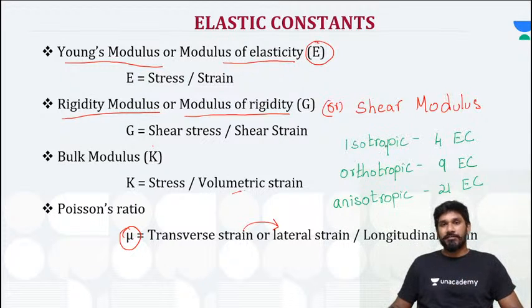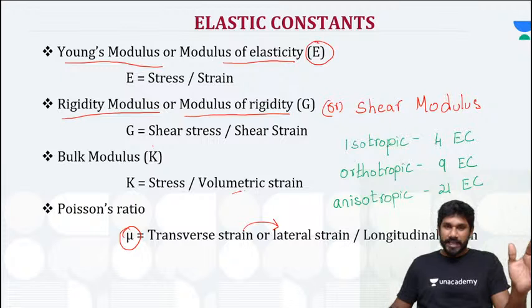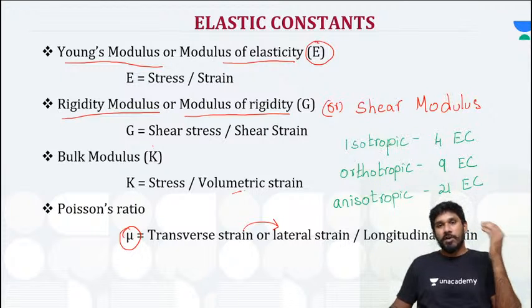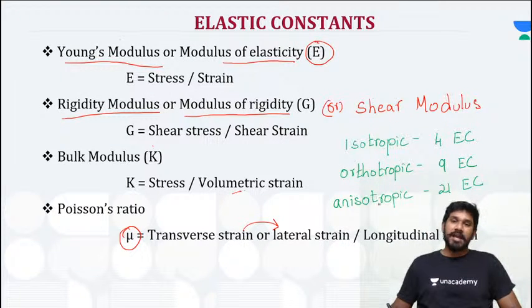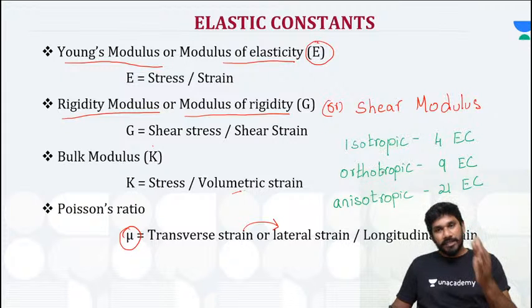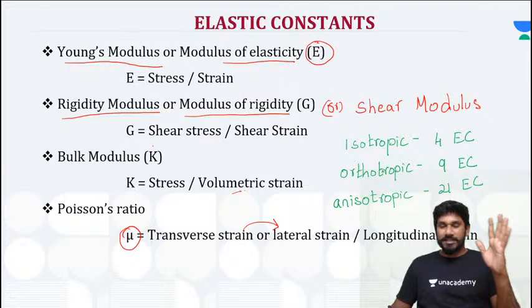And isotropic means mechanical property will be same in all directions, that is in all 360 degrees. Wherever point you pick up, the mechanical property will be same. That's called isotropic. What is anisotropic? It's just opposite, that is mechanical property will vary in all directions. That's called anisotropic. And orthotropic means in a particular direction the property will be same, right?